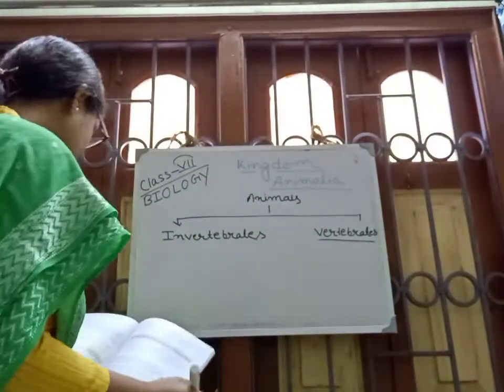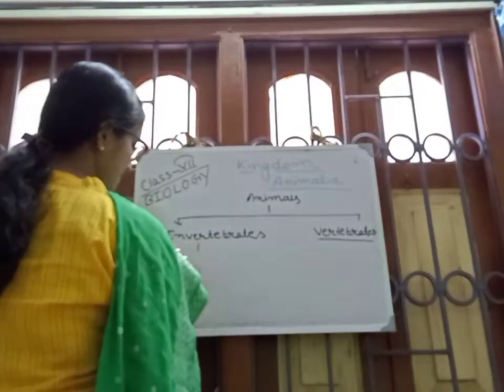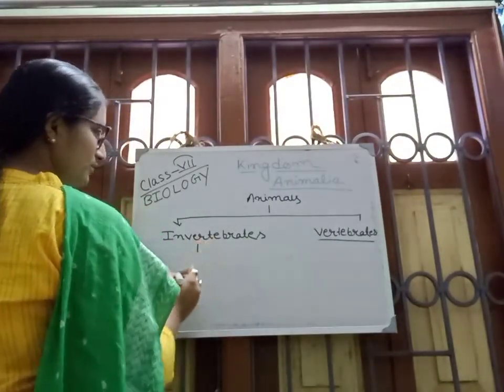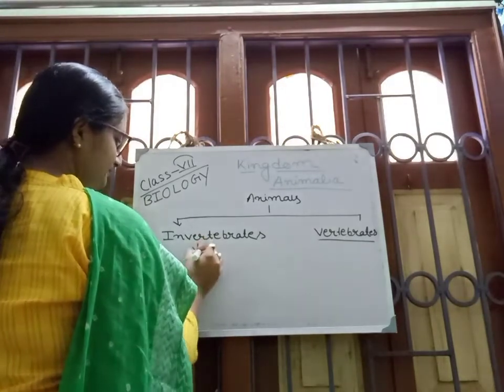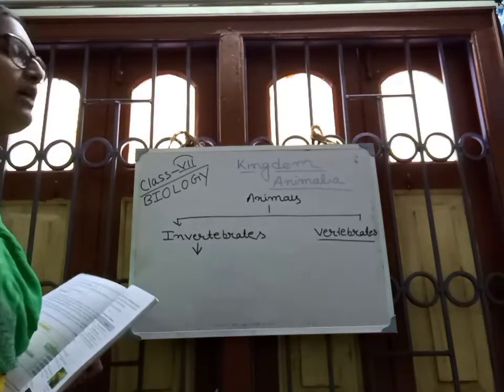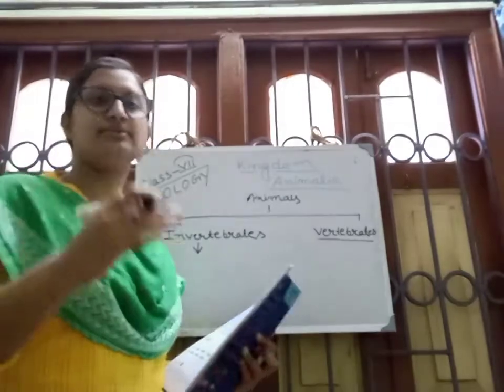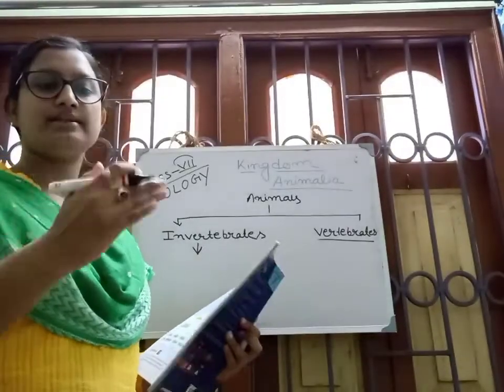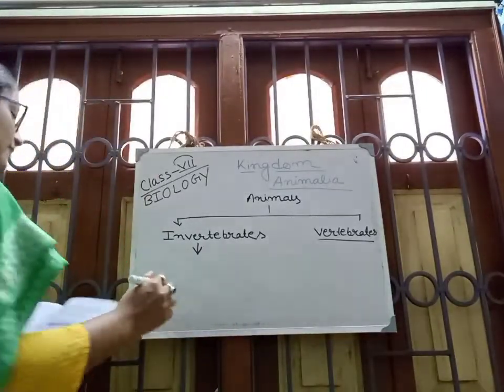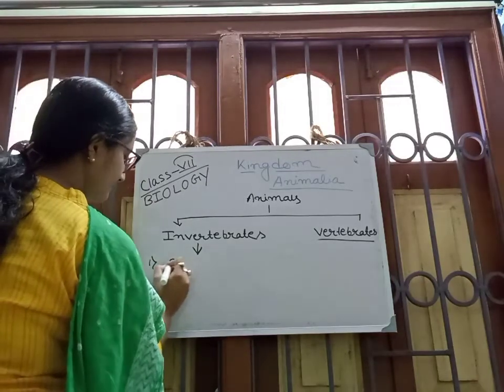In the invertebrates, there are different phyla. You have to remember them in this way, step by step, not separately. The first, Porifera.